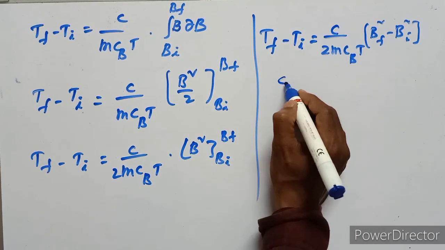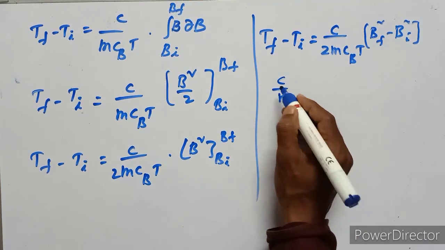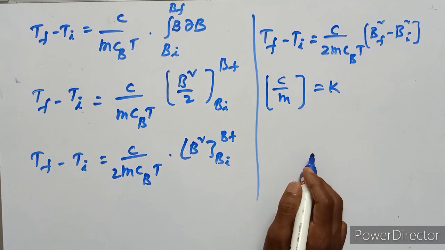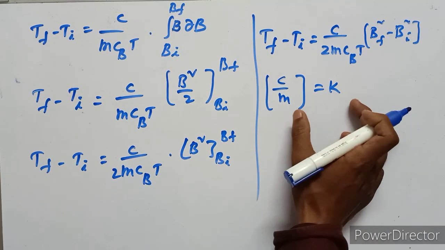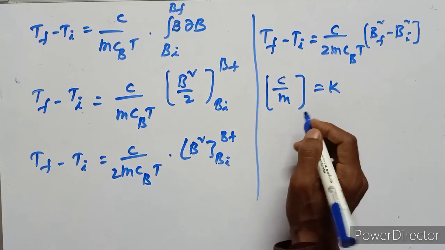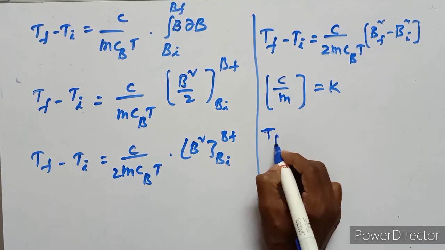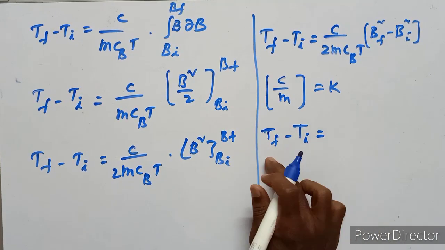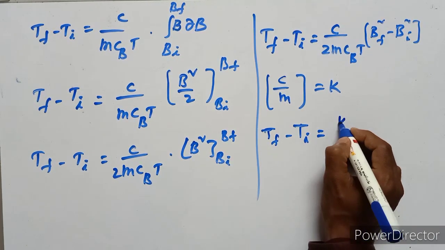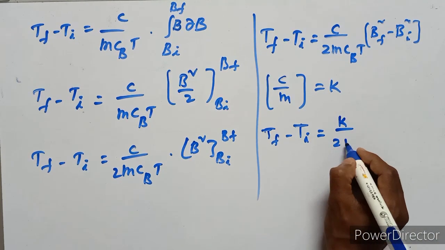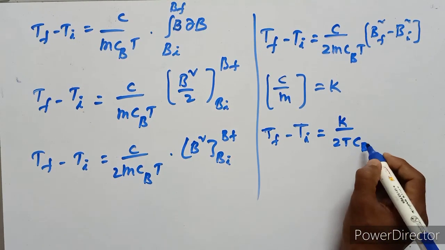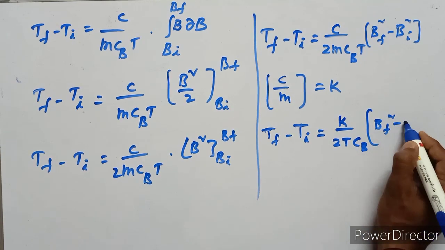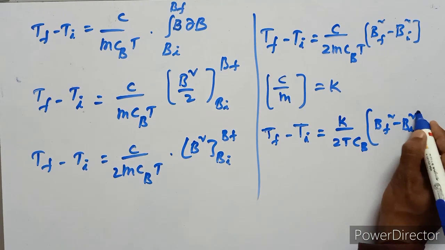Here C upon M is constant, that is K. Then T final minus T initial equals K upon 2T C suffix B into Bf square minus Bi square.